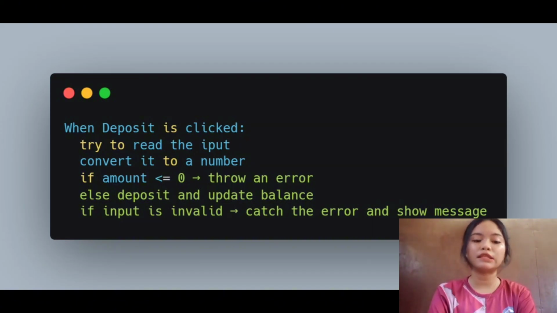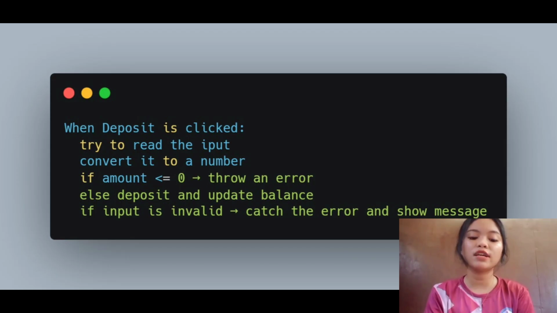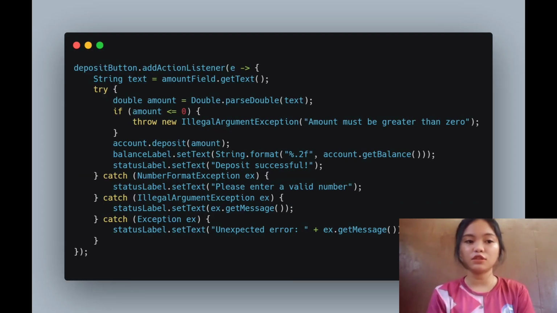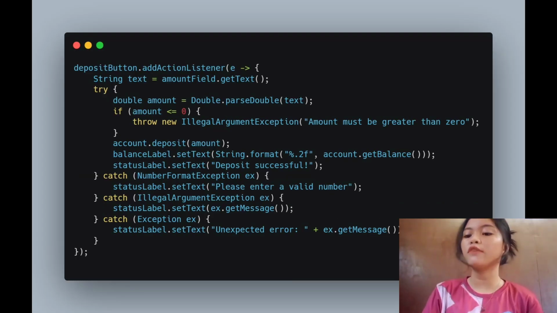So when deposit is clicked, try to read the input and convert it to a number. If the amount is less than 0, throw an error, else deposit and update the balance. If the input is invalid, catch the error and show a message. The same logic applies to withdraw, but with an additional check for insufficient balance. So in this way, the program doesn't crash even if the user enters invalid data. It just displays the correct message. So here we are, simple code, Java Swing.